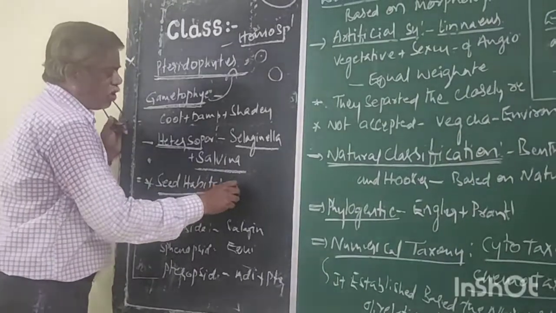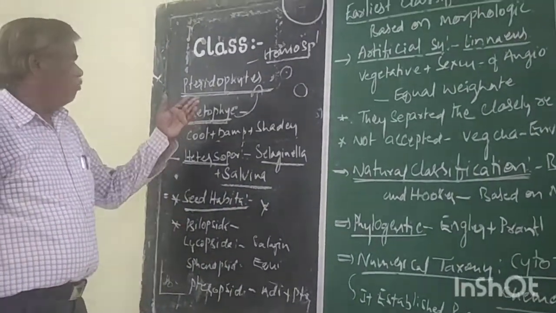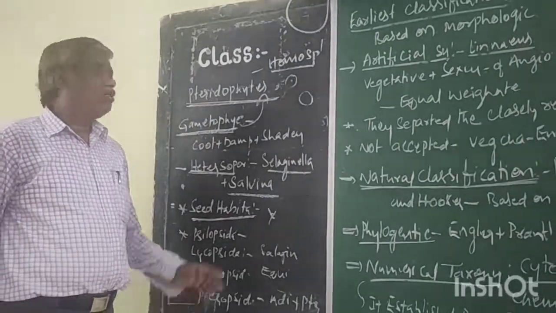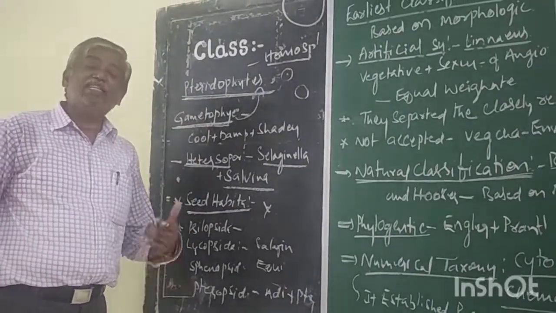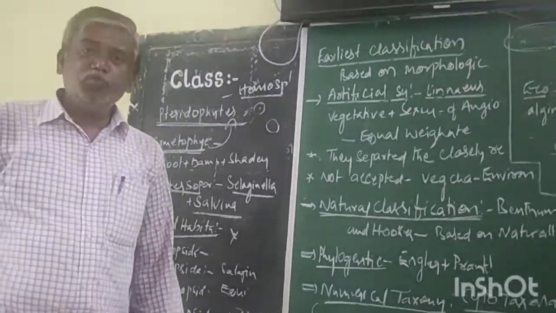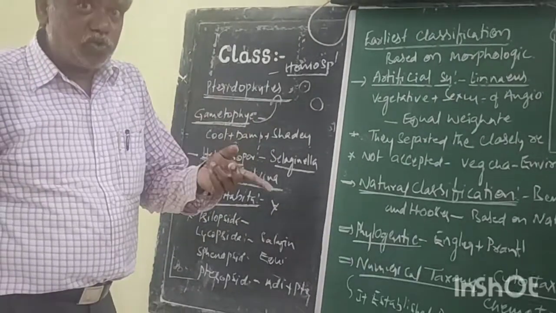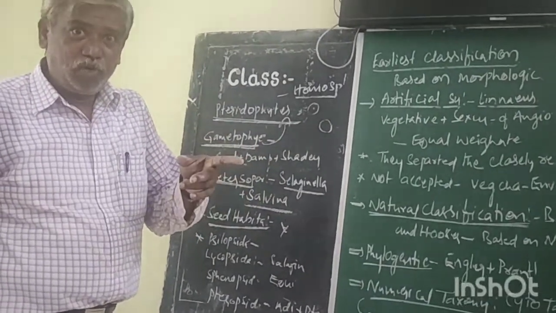Now, a most important character. Which division are we discussing? Pteridophytes. What is the next division? Gymnosperms. Gymnosperms are seeded plants, and angiosperms are seeded with fruit.